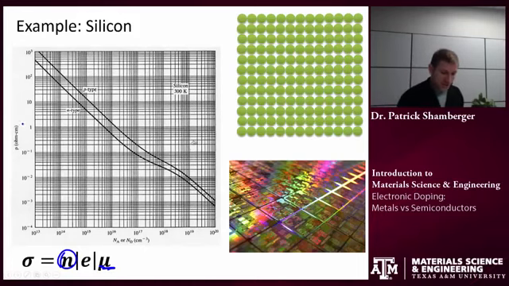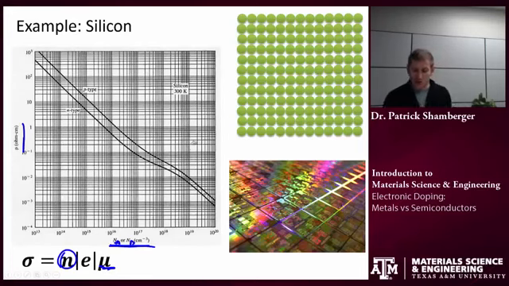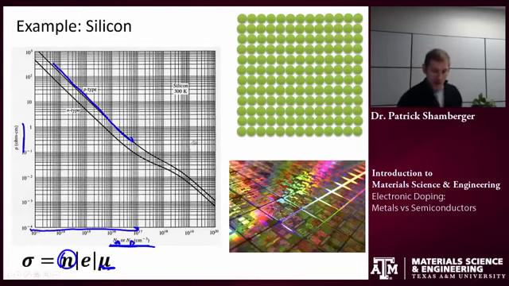And so if I look at a plot of resistivity by the concentration of acceptors or donors, so two different types of dopants that I could use, I find that the resistivity drops as I increase the number of these dopants. And in fact, early on, it's about a 1-to-1 ratio. So for each dopant, if I increase the dopants by 1 order of magnitude, so from here to here, I decrease the resistivity by almost 1 order of magnitude.